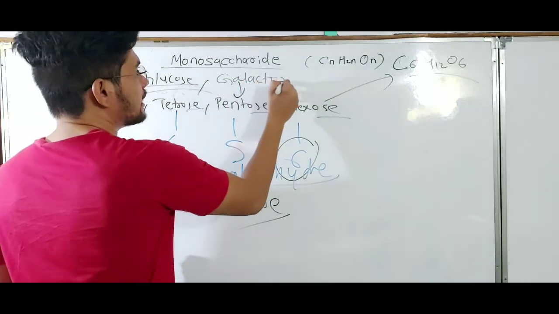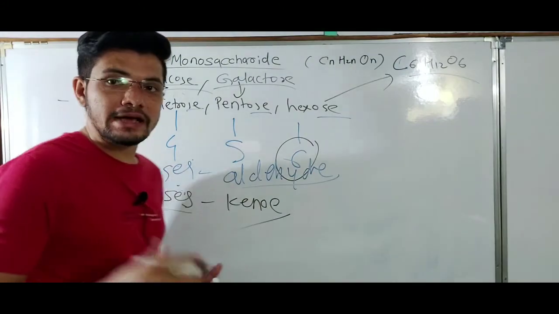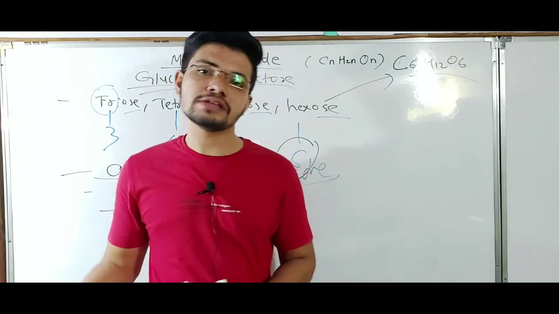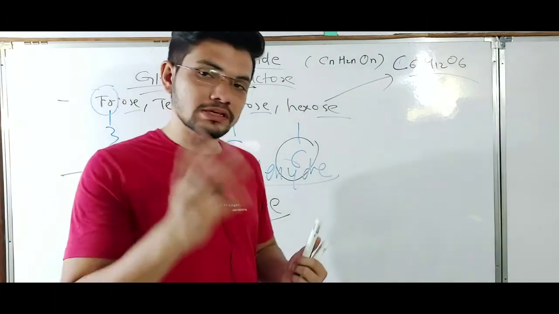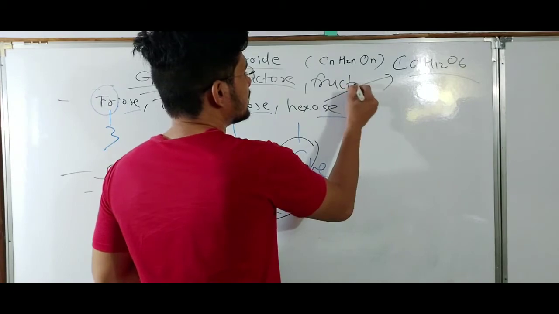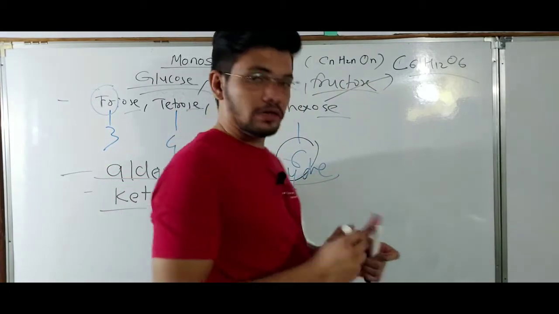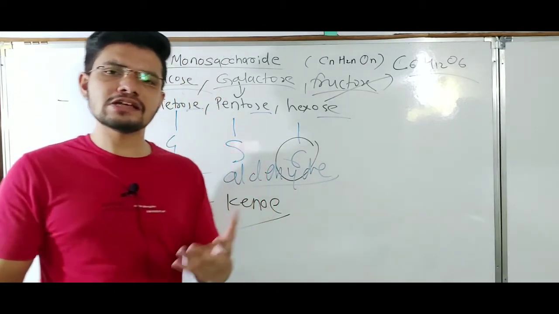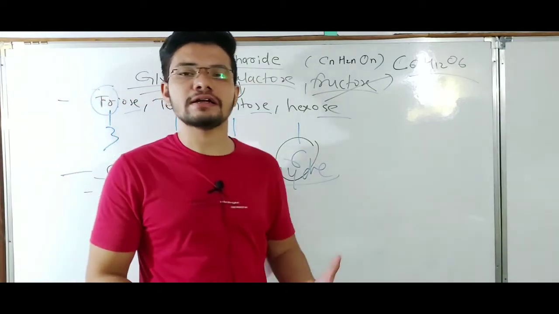We know that the disaccharide lactose has two types of monosaccharides, glucose and galactose. Also fructose, the fruit sugar found in fruits, is an example of a monosaccharide.